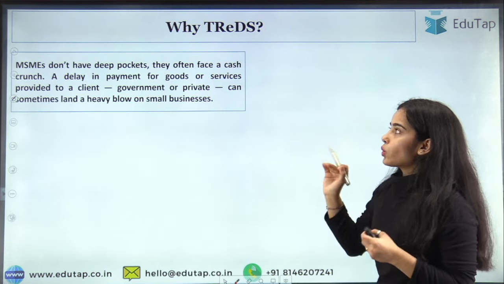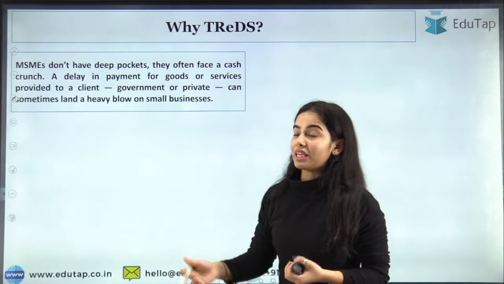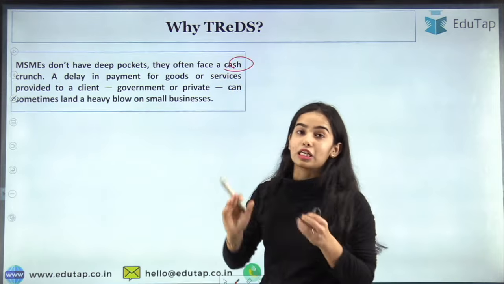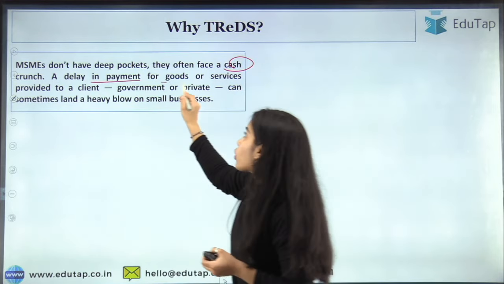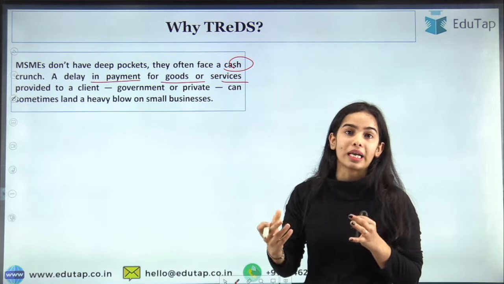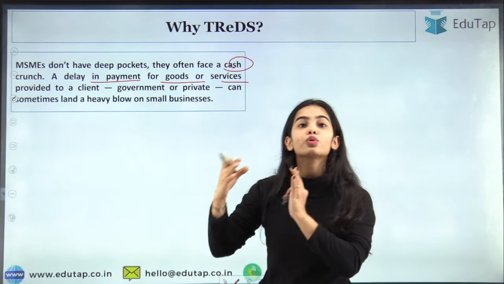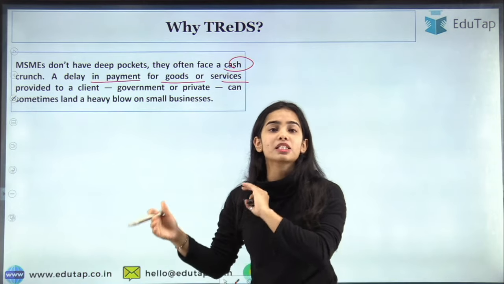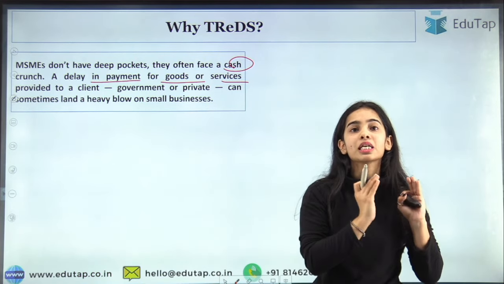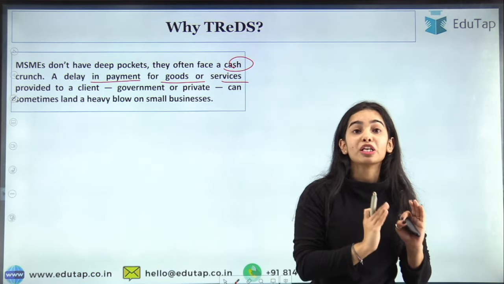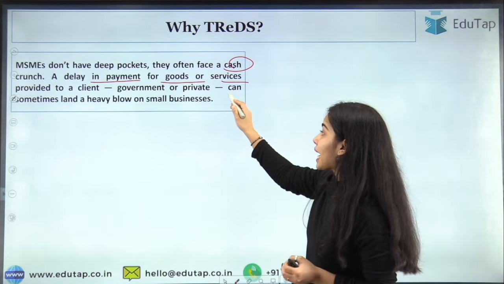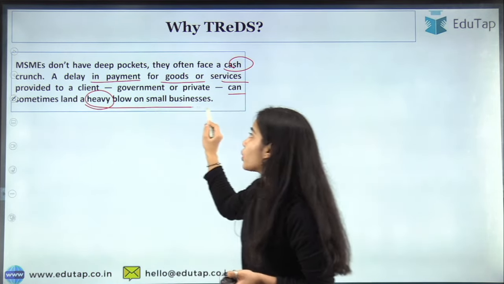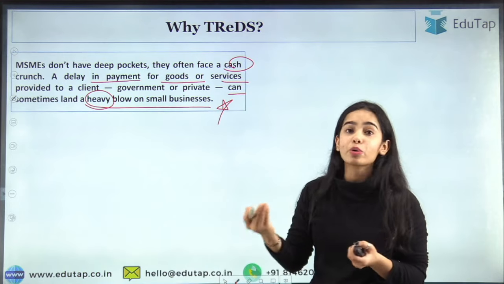So MSMEs don't have deep pockets, they do not have too much money, they often face a cash crunch, a delay in payment for the goods or services provided to a client. The MSME is providing the goods and services to the client, but the client, the government or the private sector, is not giving the money to the MSMEs in the current period. It can be a major problem for the MSMEs, and this can sometimes land a heavy blow on the small and micro businesses.